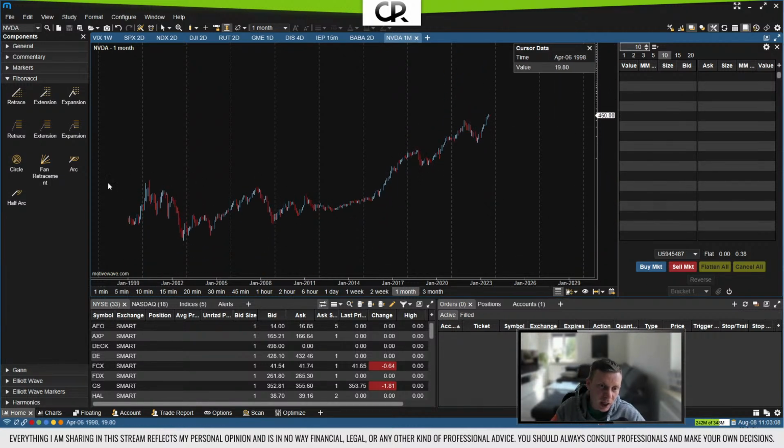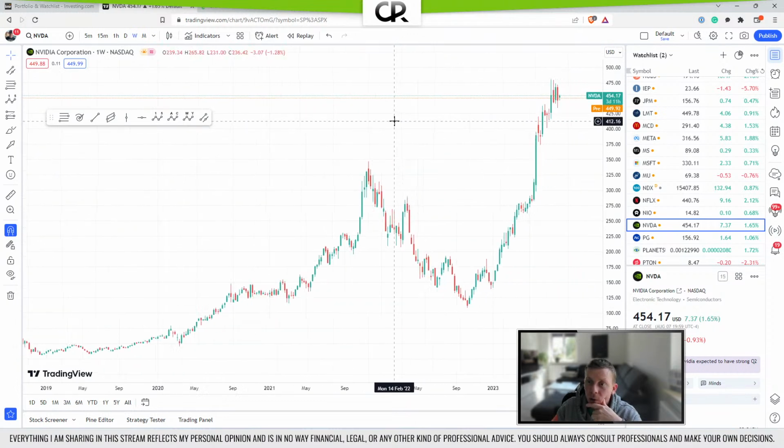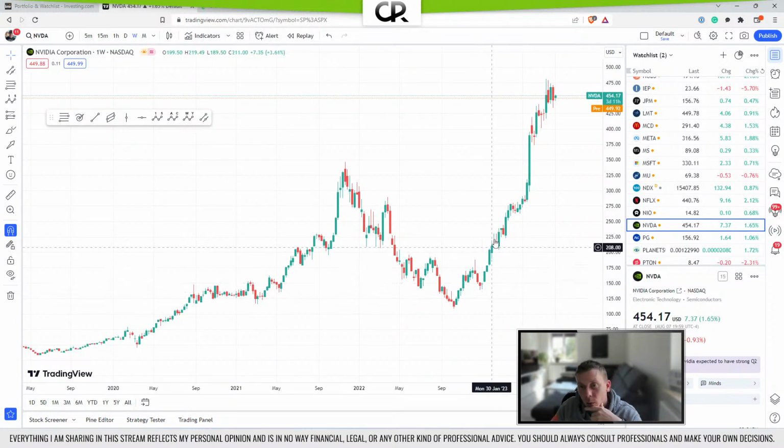Obviously here with our original data source being wrong because it doesn't account for the split, it makes it harder to label. But even if we go back to TradingView, we can see it still looks like 1, 2, 3, 4, 5, and even here 1, 2, 3, 4, 5, or an extended third wave, 4, 5. A, B, C downwards, and now here 1, 2, 3. We probably might see more on the weekly chart. If we look at the weekly chart, we can also see a 1, 2, potentially 3, 4, 5 here, to indicate that the fifth wave has finished as well.